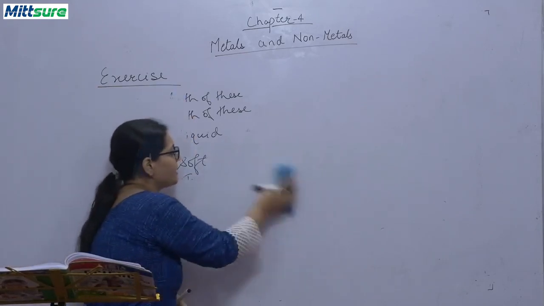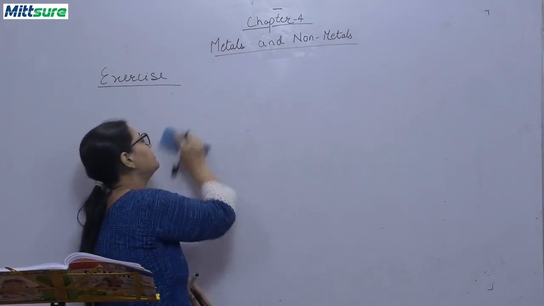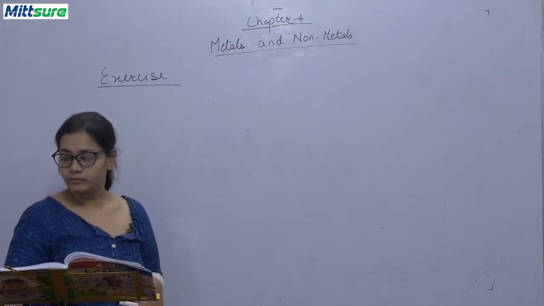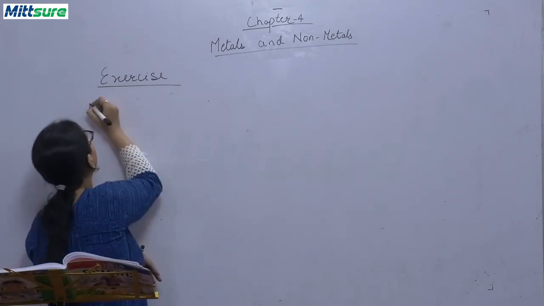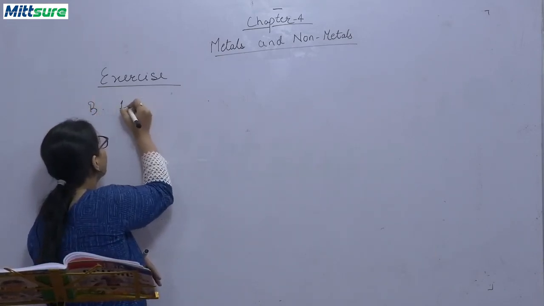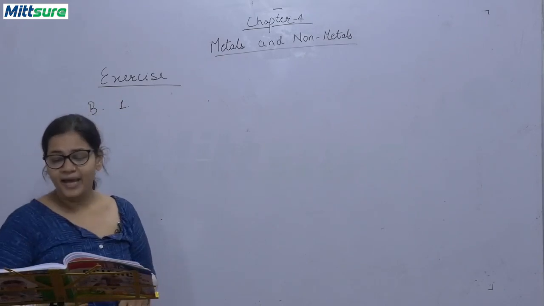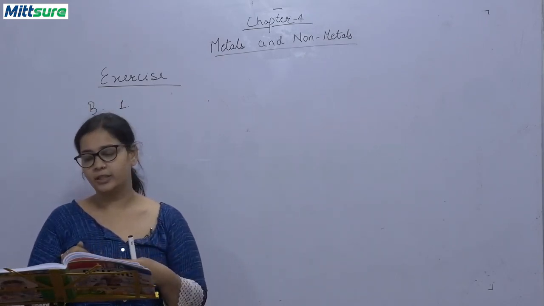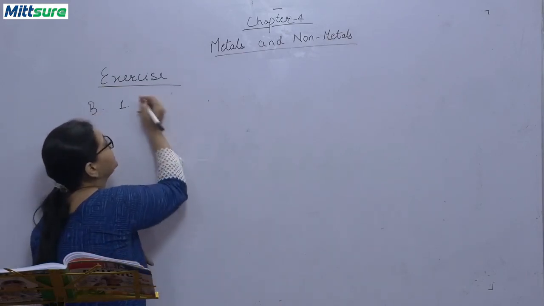Okay, fill in the blanks with appropriate word. B. First question. Except dash and dash, all metals are good conductor of electricity. Bismuth and tungsten.